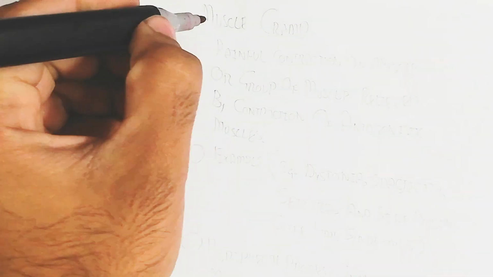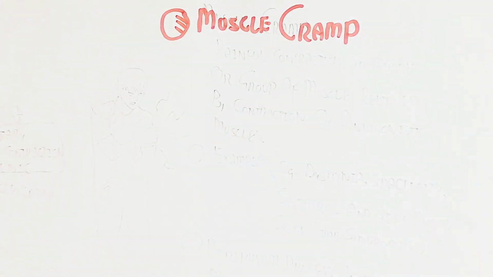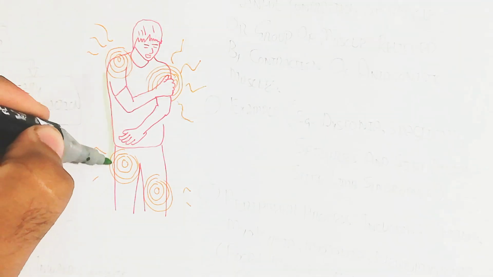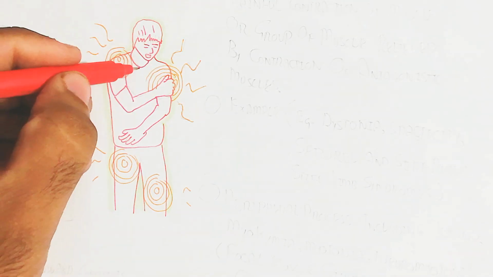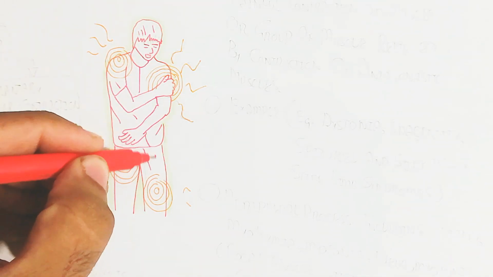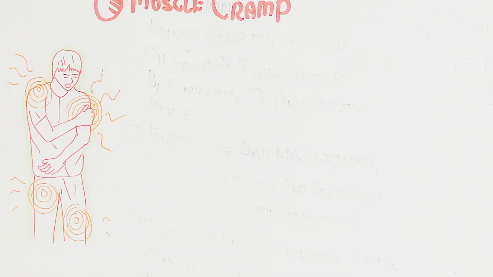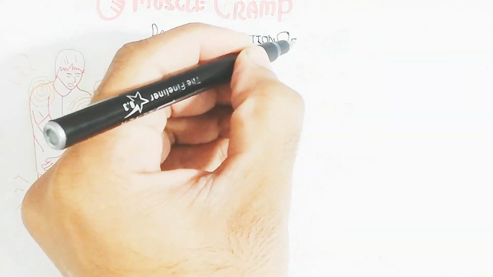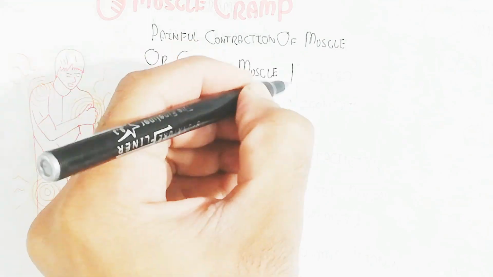Hello, in this video we will discuss muscle cramp. So what is this? Basically, it is the painful contraction of a muscle or group of muscles, related to contraction of antagonistic muscles. The location of the muscle cramp can differ, like the shoulder, arm, or legs. So it can cause pain.